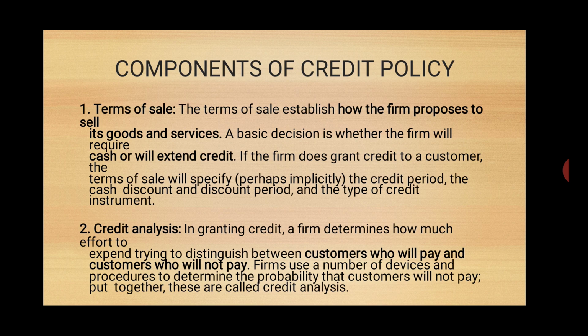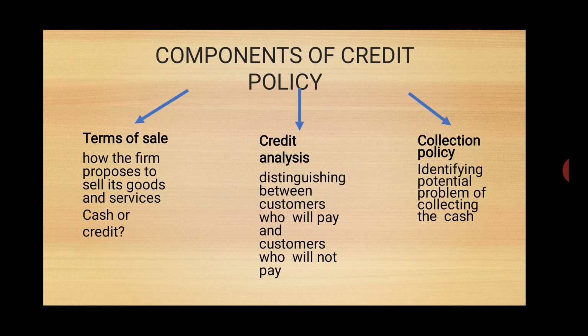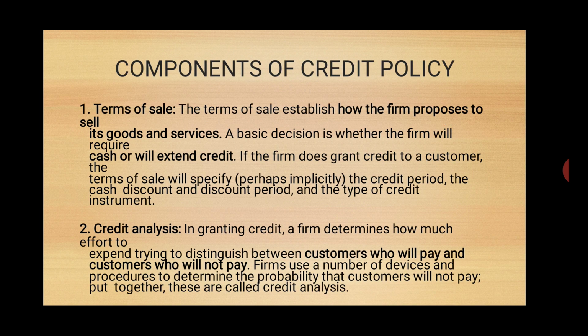Now, let's talk about the components of the credit policy. There are certain components which should be kept in mind by the firm. One is the terms of sale, the other is the credit analysis. Terms of sale means how the firm proposes to sell its goods and services, either on cash or on credit. The second component is credit analysis, which means distinguishing between the customers who will pay and the customers who will not pay. And the third component of the credit policy is the collection policy. Collection policy means identifying the potential problems of collecting cash from your customers.